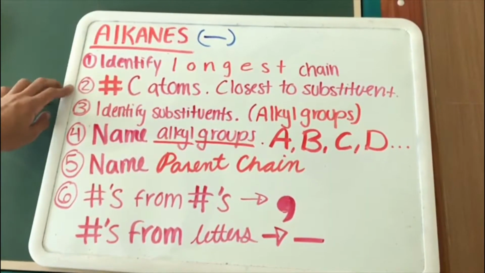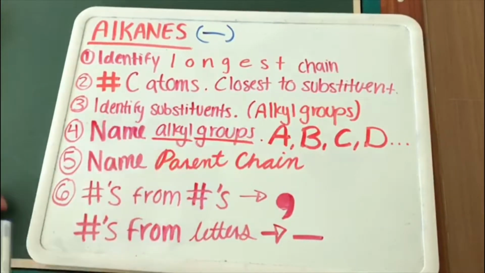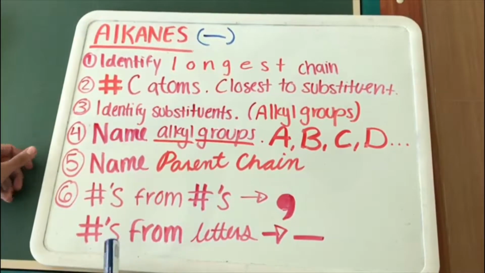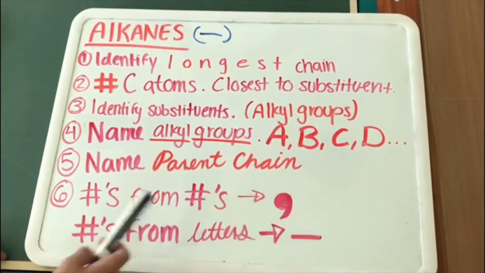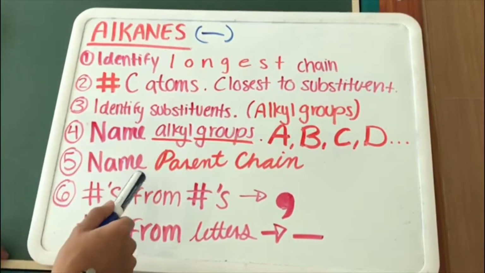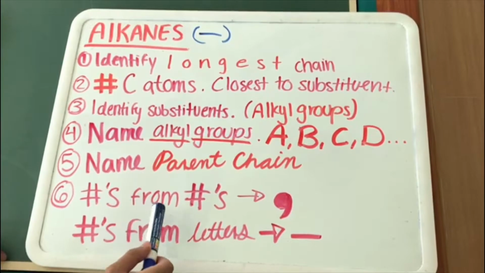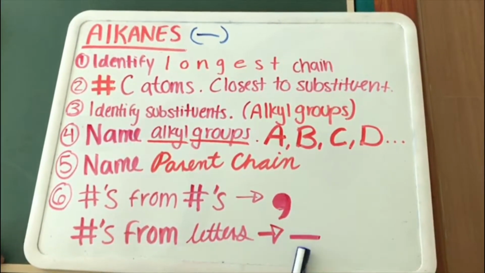Second, number the carbon atoms, but you have to start with the end closest to the substituent. Third, identify the substituents, also known as alkyl groups. Fourth, name the alkyl groups alphabetically. Finally, you have to name the parent chain. And as a side note, you need to separate numbers from numbers with commas and numbers from letters with hyphens.